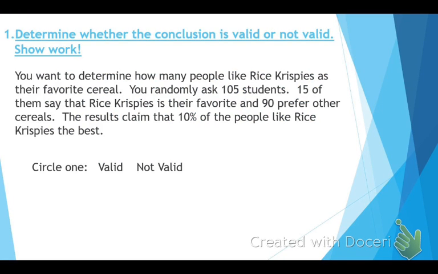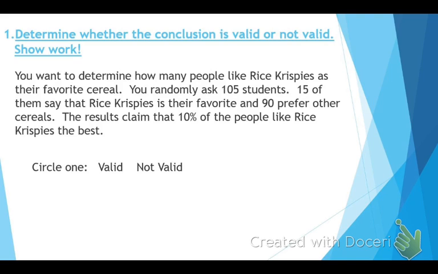You're determining whether or not the conclusion is valid or not valid. Once again, you must show work for a problem like this. You want to determine how many people like Rice Krispies as their favorite cereal. You randomly ask 105 students. 15 of them say that Rice Krispies is their favorite, and 90 prefer other cereals. The results claim that 10% of the people like Rice Krispies the best.